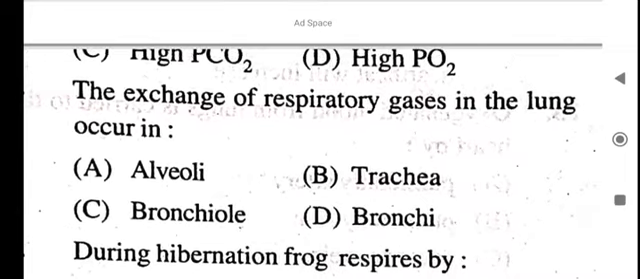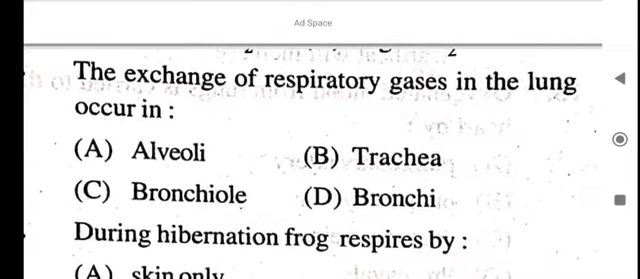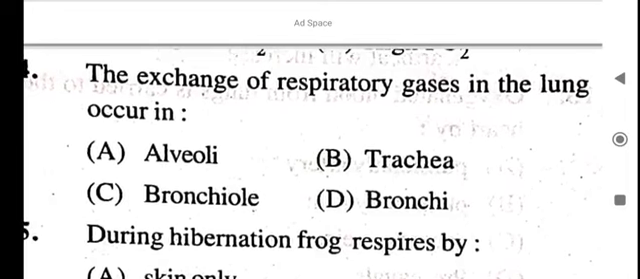Next question: the exchange of respiratory gases in the lungs occurs in what? The exchange of respiratory gases in the lungs occurs in alveoli. This will be the answer.